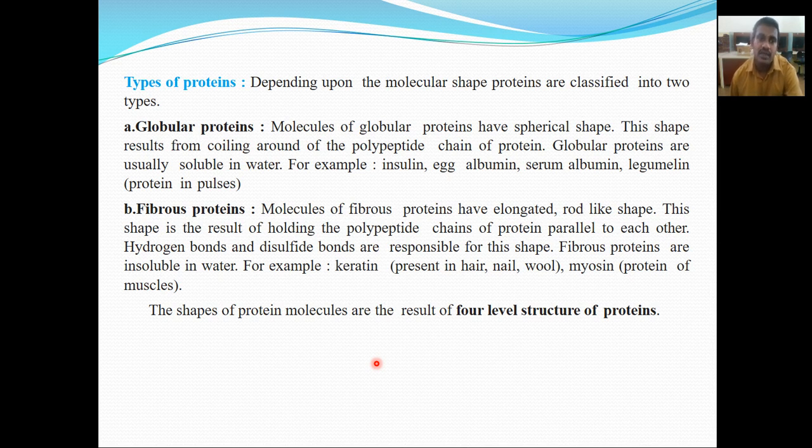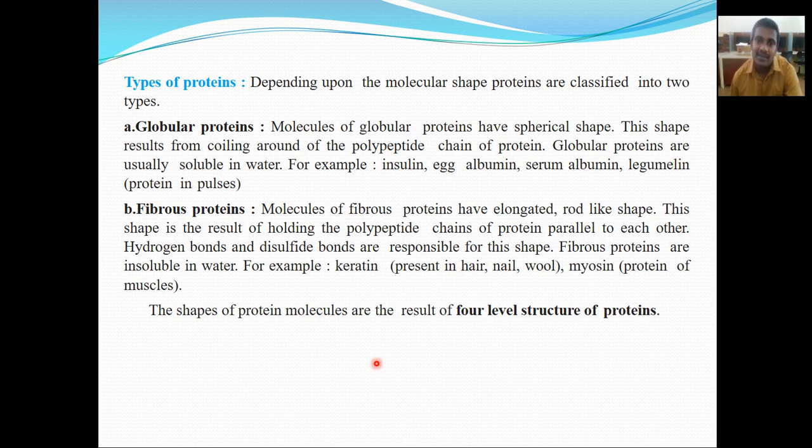Then the next type of protein is fibrous protein. The molecule of fibrous protein is elongated, rod-like in shape. This shape is the result of the polypeptide chains of the protein being held parallel to each other. Hydrogen bonds and disulfide bonds are responsible for the fibrous shape. Fibrous proteins are insoluble in water.